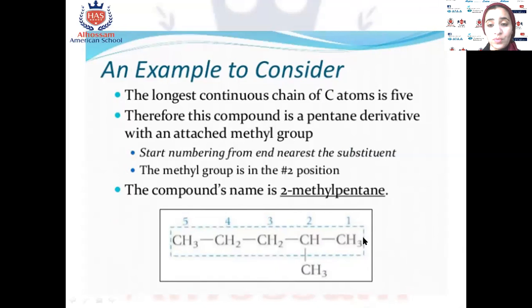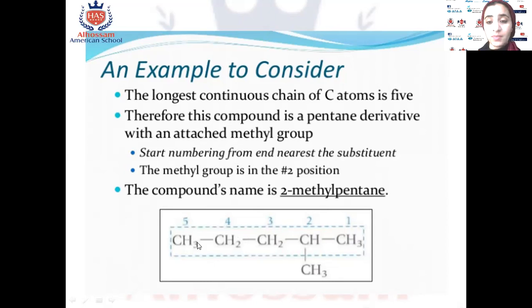Why do we count from the right, not from the left? Because, excellent, the CH3, the first side chain, is nearest to this end. So we have to count from the right. If we count from here, it will be number 4; if we count from the right, it will be number 2. So we count the carbons from right to left: 1, 2, 3, 4, 5.